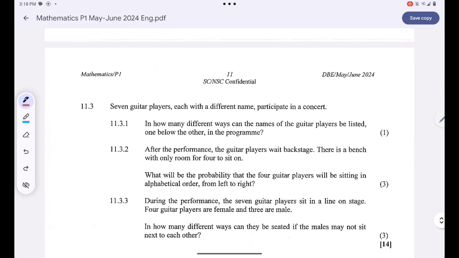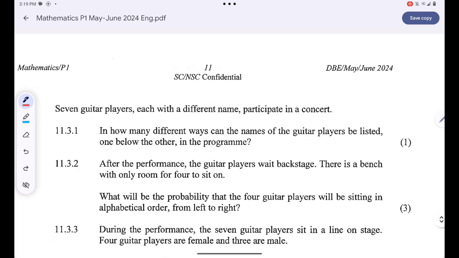Okay, and then now we are told that 7 guitar players with different names participate in a concert. In how many different ways can the names of the guitar players be listed one below the other in the program? Since you have 7 guitar players, they can only be listed in 7 factorial ways. Let me check, what does 7 factorial give me? In 7 factorial ways, or you can simply write 5,040 different ways.